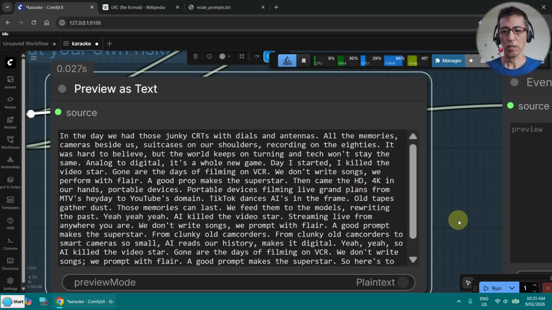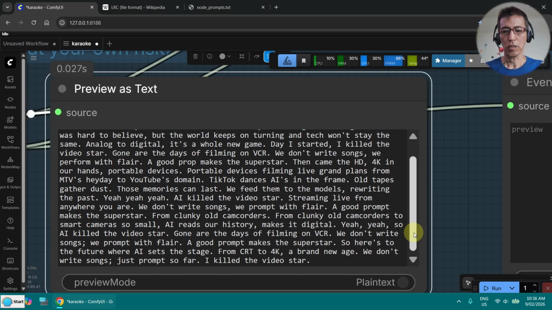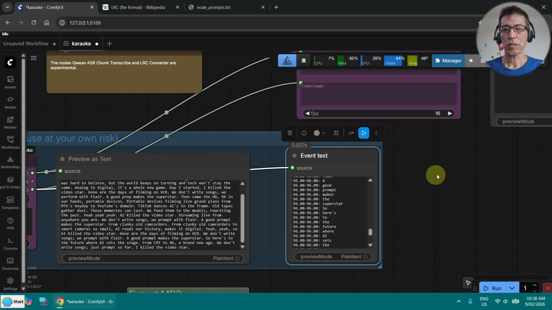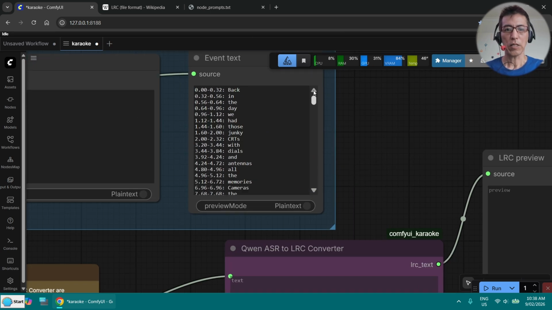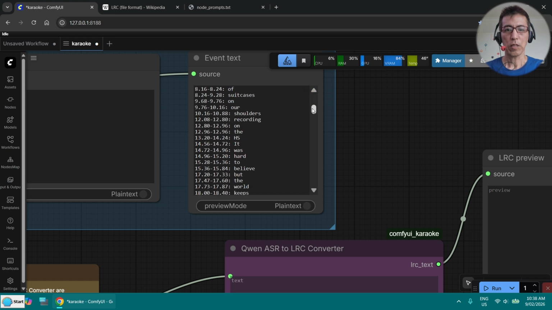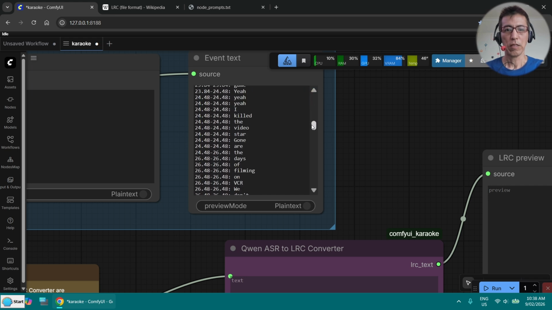Okay, it's done. So if you go down here, you can see it just finished the sentence here. I have also noticed the timestamp is not always perfect. At the beginning, it's very good. Then if you scroll down here, you will see, for example, here, they are basically all the same timestamp.